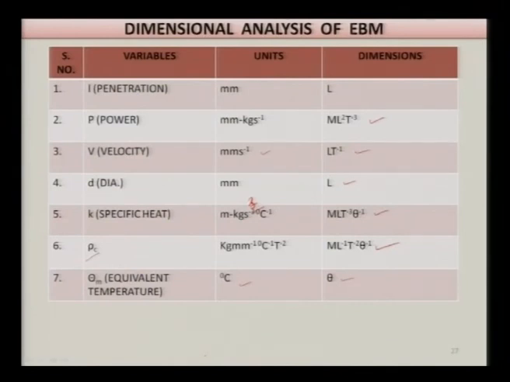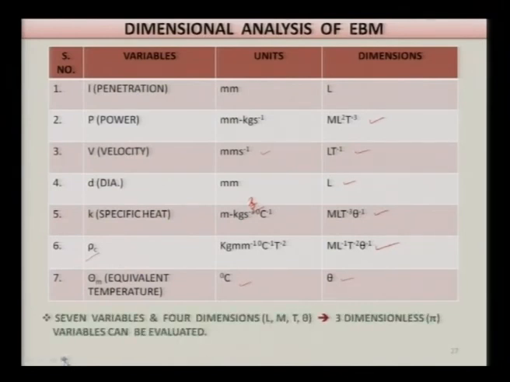Using this table, now we will perform the dimensional analysis. One thing you can see here: there are 7 variables as listed over here and 4 dimensions, L, M, T and theta. So you can have 3 dimensionless variables, and they can be evaluated later on.